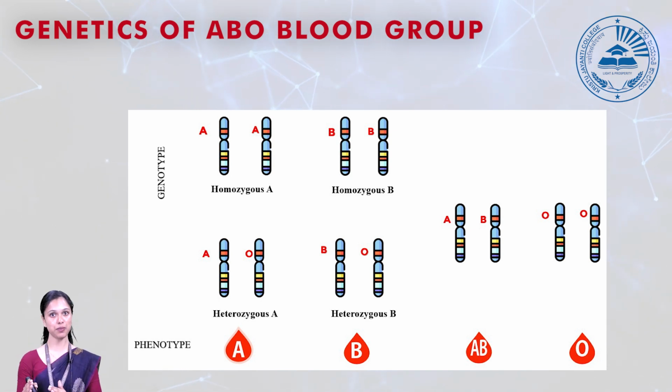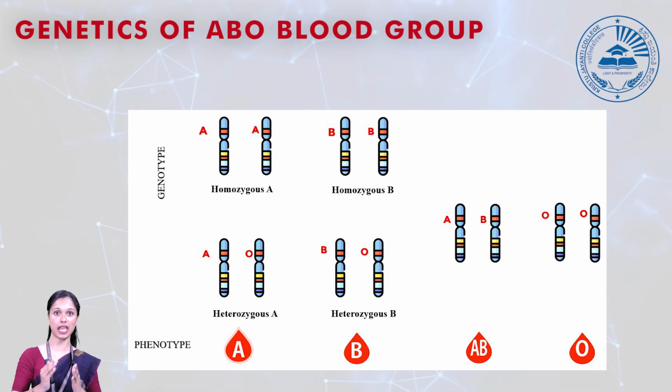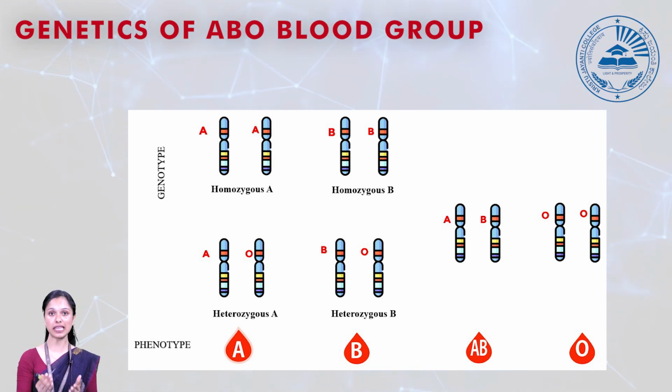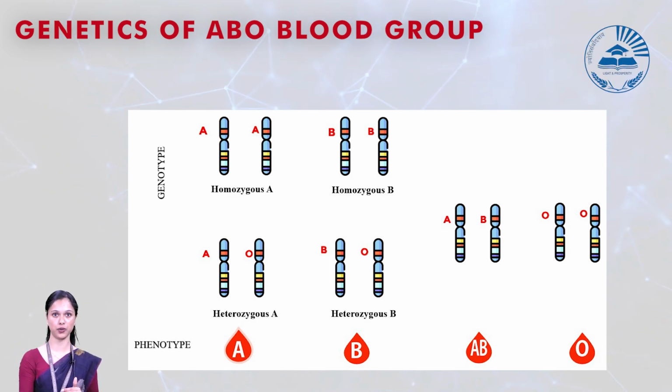Okay, in AB blood group, it's a codominance allele. That is, both A and B alleles will be equally expressed. Okay, in O blood group, it's only one genotype, that is both homozygous O alleles. So this is about the genetics of ABO blood group.